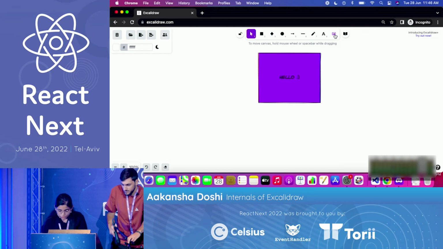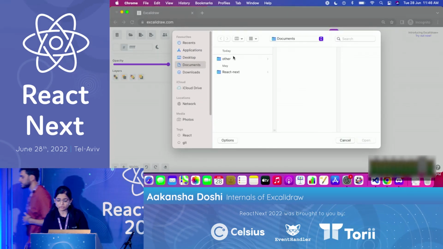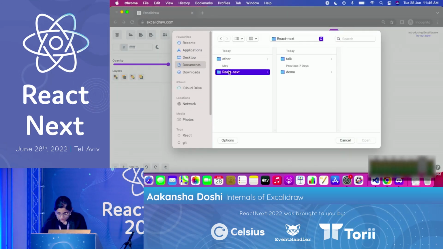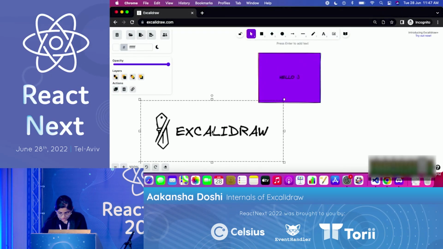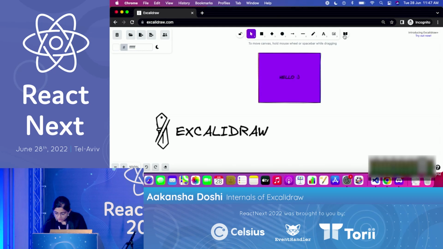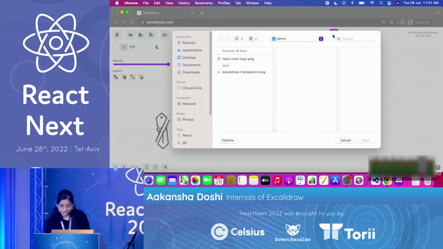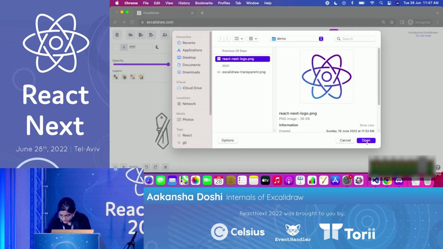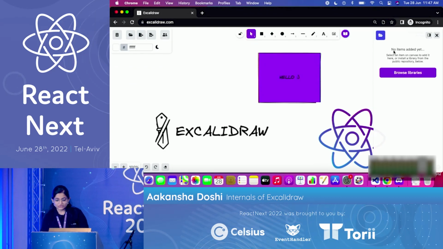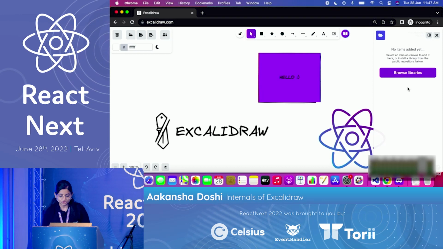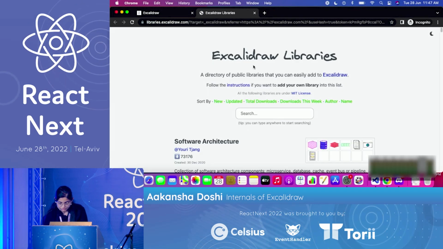So we have the image support as well. Since this talk is about Excalidraw, let me just pull in the Excalidraw logo here. And we are at the ReactNext conference, so let me put in that logo as well. And we also have libraries, which is basically pre-built drawings, and we have an amazing collection of libraries.